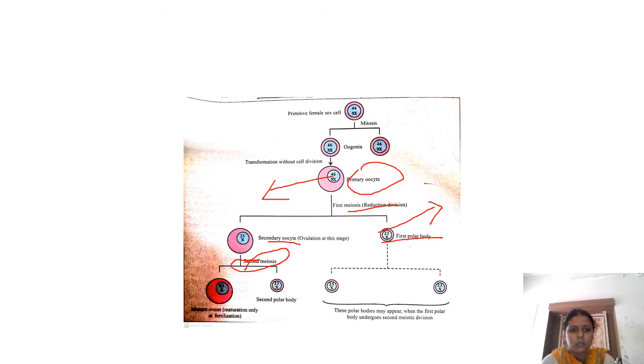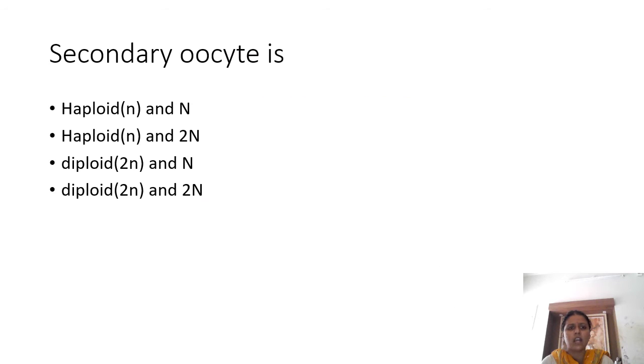Okay, so the mature ovum is formed and the second polar body is released. The first meiotic division happens just before ovulation, and the second meiotic division happens only after fertilization. The first polar body is released after ovulation.